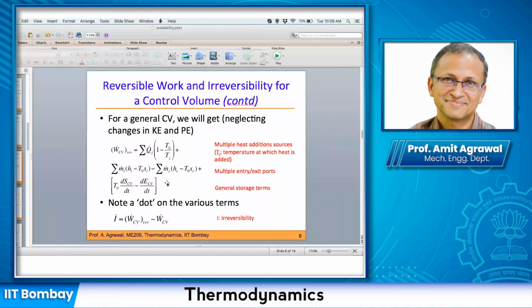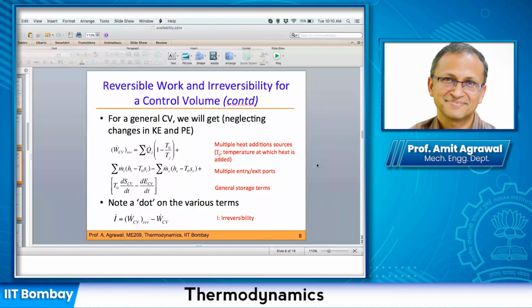The basic difference, which may not be very clear, is the dots which appear in each of these terms. So of course the irreversibility finally can be given in a manner like this. Again, note the dot.